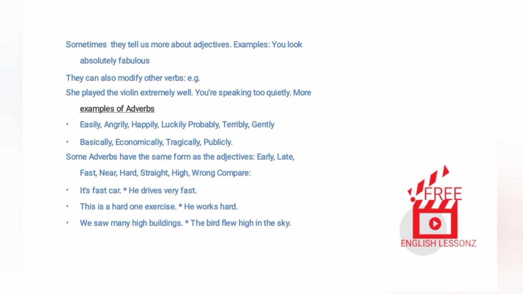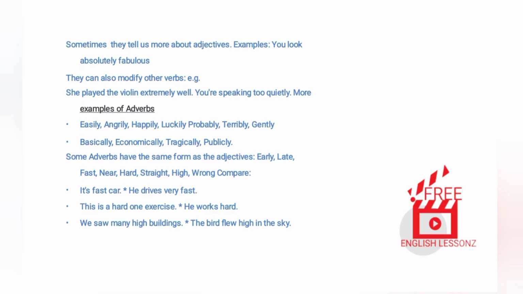More examples of adverbs. Easily, angrily, happily, luckily. Probably, terribly, gently. Basically, economically, tragically, publicly. Some adverbs have the same form as the adjectives. Early, late, fast, near, hard, straight, high, wrong.